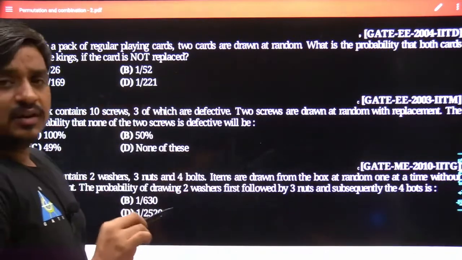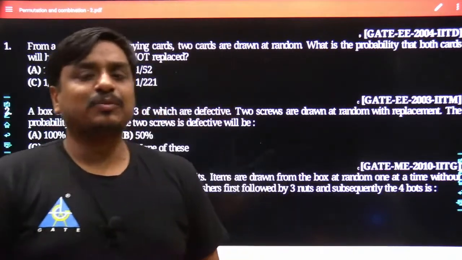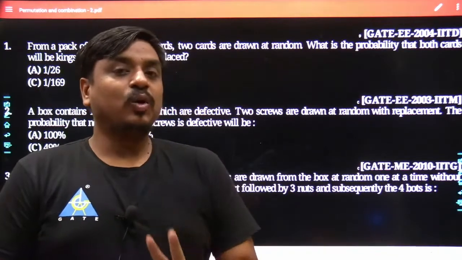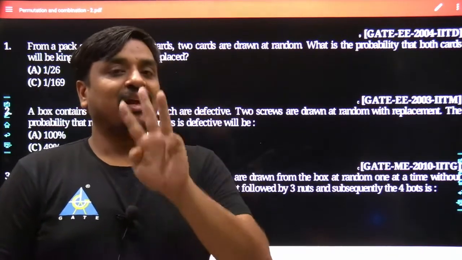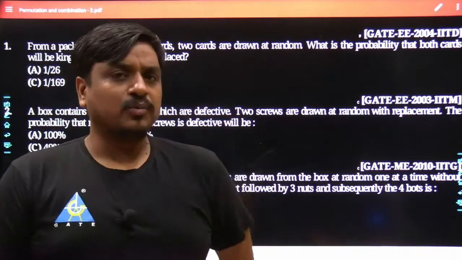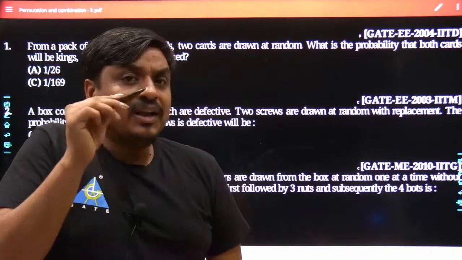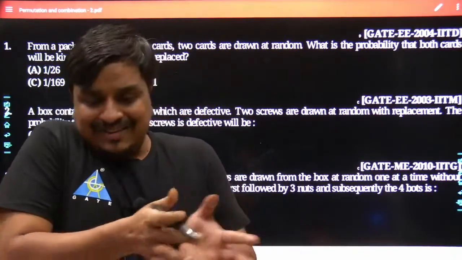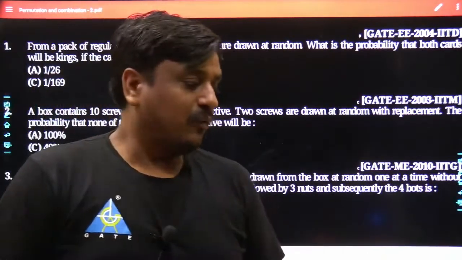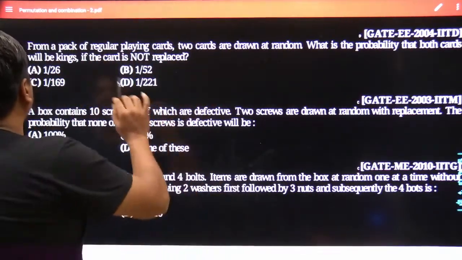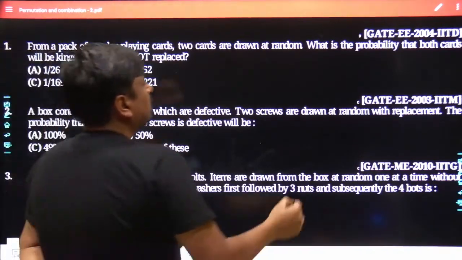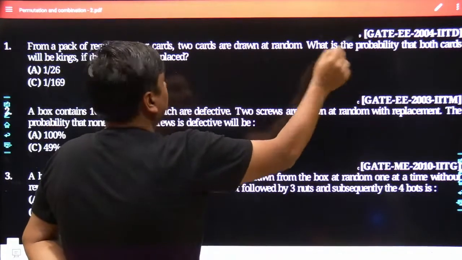Anyways, whenever there is a problem where a certain item is withdrawn, there are 3 different ways. First together, second one after another without replacement, and third one after another with replacement. Whenever you have this sort of problem, keep in mind that the process and approach is going to be different for all three withdrawals. So here, from a pack of regular playing cards, two cards are drawn at random. What is the probability that both cards will be kings?